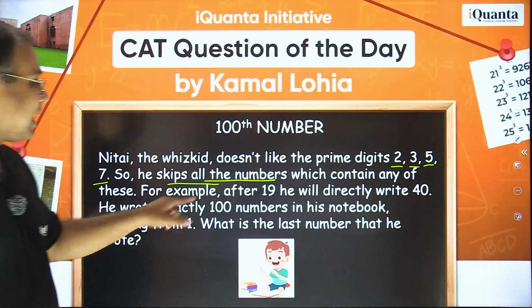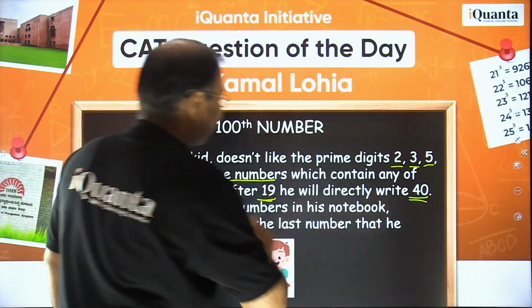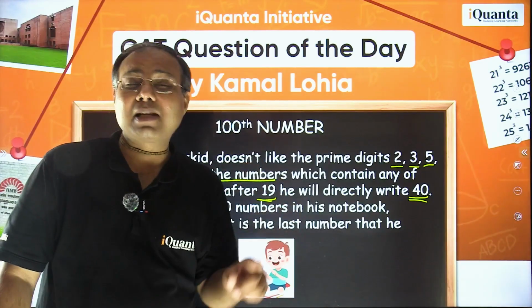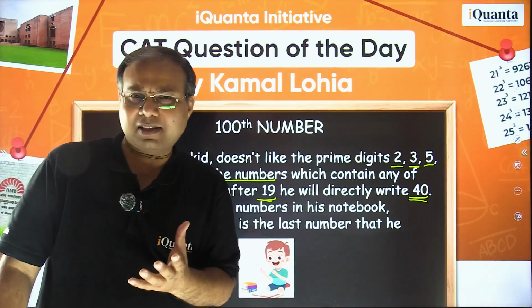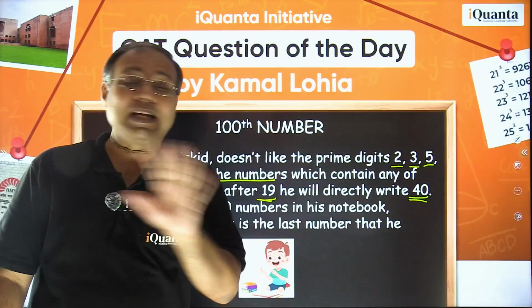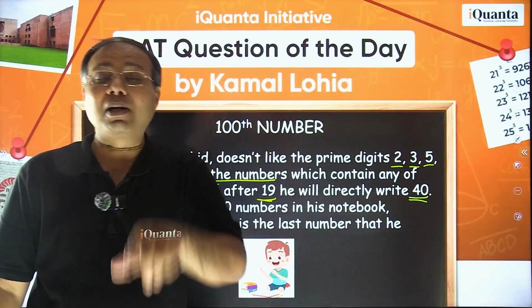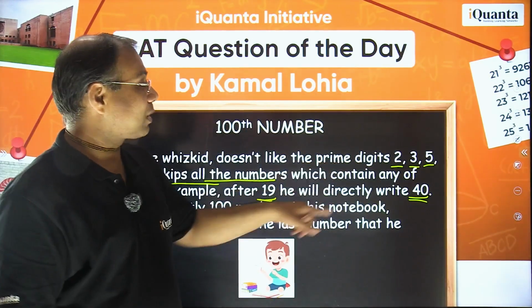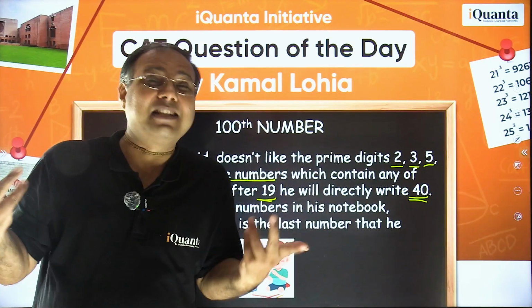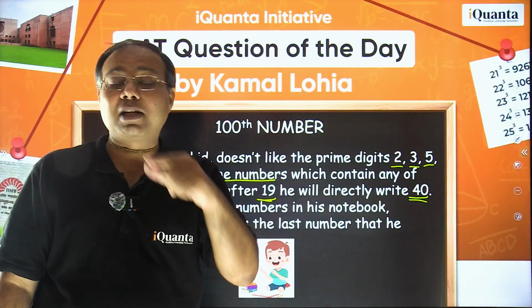Now, for example, after 19, he will directly write 40. That clarifies that after 19 he will directly write 40, because after 19 what was the next number supposed to be? It needs to be 20, isn't it? But 20 is going to be skipped because he is not fond of that digit 2. So 20, 21, 22, up to 29, everything is gone. What about 30? 30 is also not there because 3 is also in that list of disliked digits, right? So the 30 series is also gone, 30, 31, 32, up to 39, everything is gone.